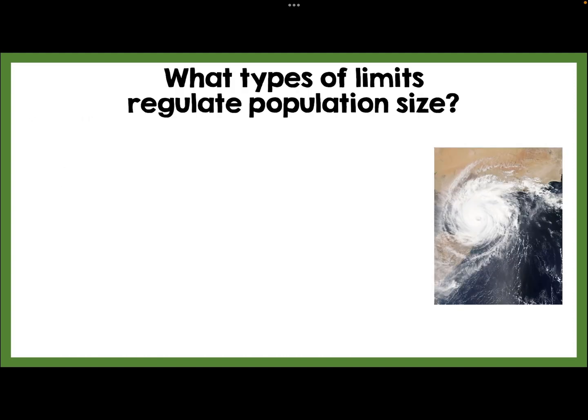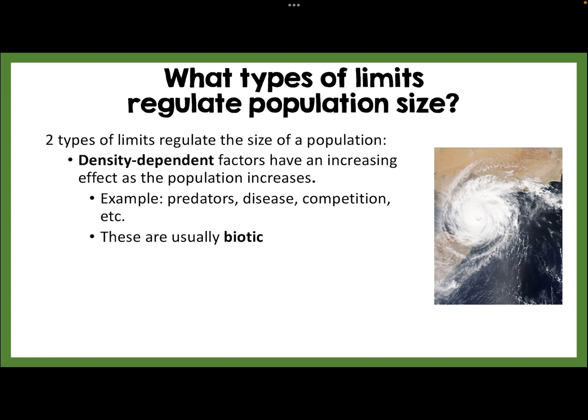So what types of limits regulate population size? There are two types of limits that regulate the size of a population. They are density-dependent factors, and this has an increasing effect on the population. Examples are predators, disease, competition.